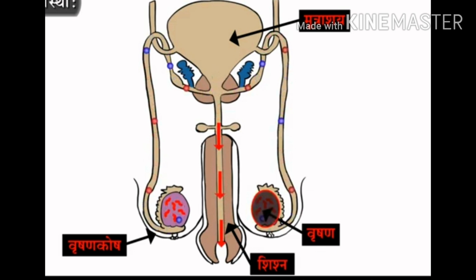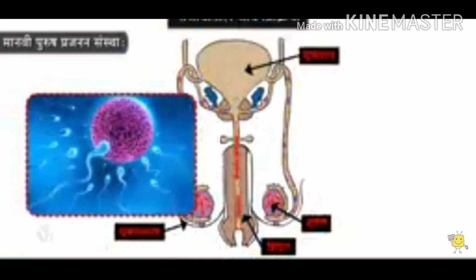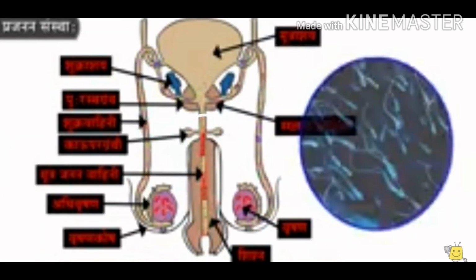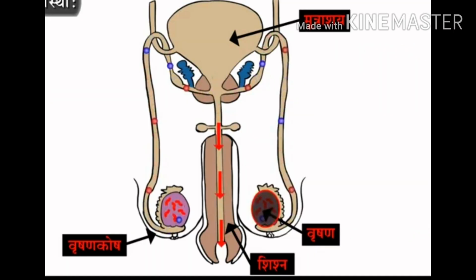Students, here are 4 points, that means facts, surprising facts. One, the length of each epididymis is about 6 meters. Second, the length of a sperm is about 60 micrometers. Third, such a small sperm crosses a distance of approximately 6.5 meters while passing out of the male reproductive system. And the fourth point is that sperm needs a large amount of energy. For this purpose, fructose is present in the semen.